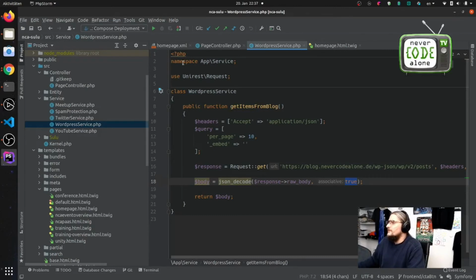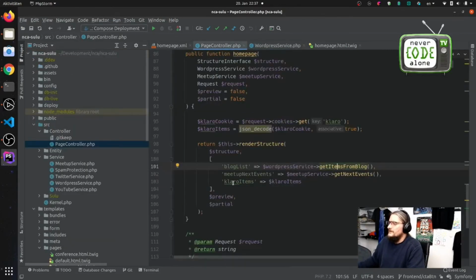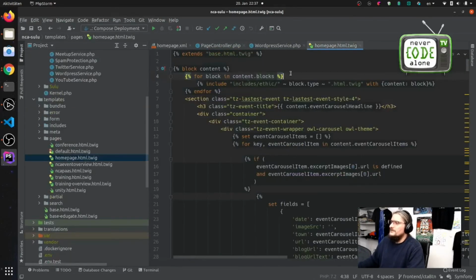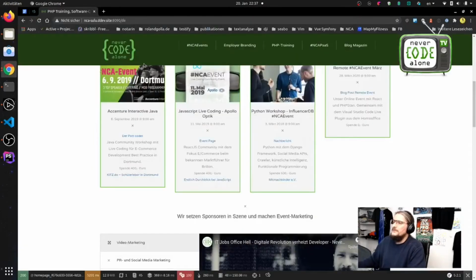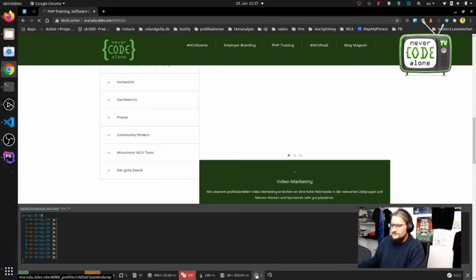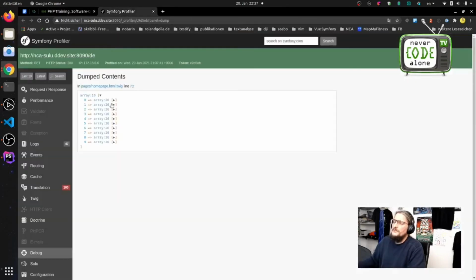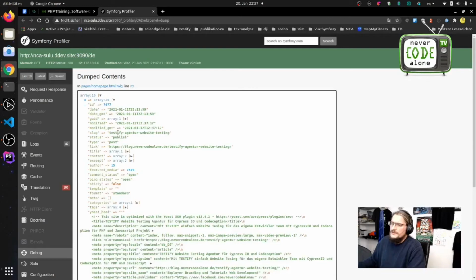We can also render this to the key block list. And when we say, okay, please render the block list, maybe I come back like this, block list, then I have this block list here. We render the start page and it's working. I have now my block list and first date and all the information that WordPress will give to me.